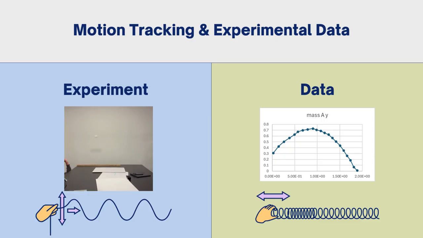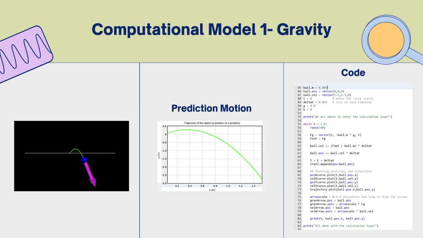Now, let's compare with theoretical predictions. We first simulated motion under gravity alone using GlowScript. The trajectory was perfectly parabolic, but real-world motion is rarely this ideal due to additional forces.